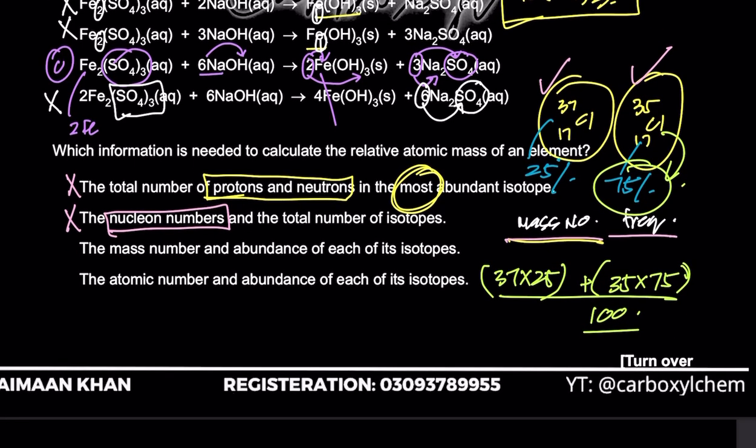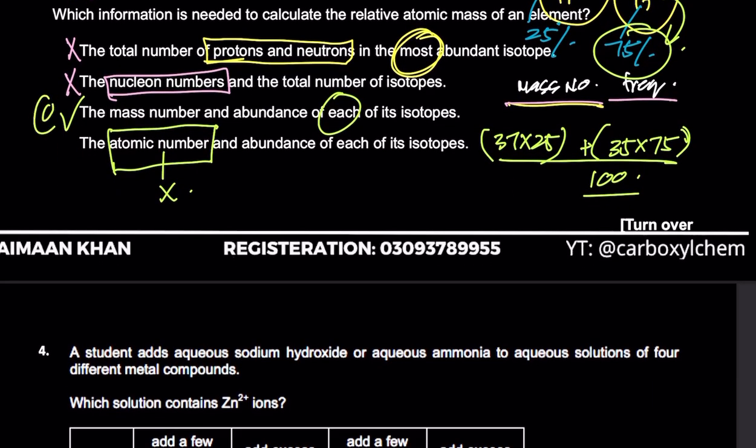So A and B are wrong. Okay, the mass number and the abundance of each of its isotopes. Yes, mass number, abundance और जितने isotopes से वो भी चाहिए, ठीक है? And D saying the atomic number and the abundance of each. Atomic number is only the number of protons, right? So you need the nucleon number or the mass number, not just the atomic number, ठीक है? Yeah, that's how C is the right option.